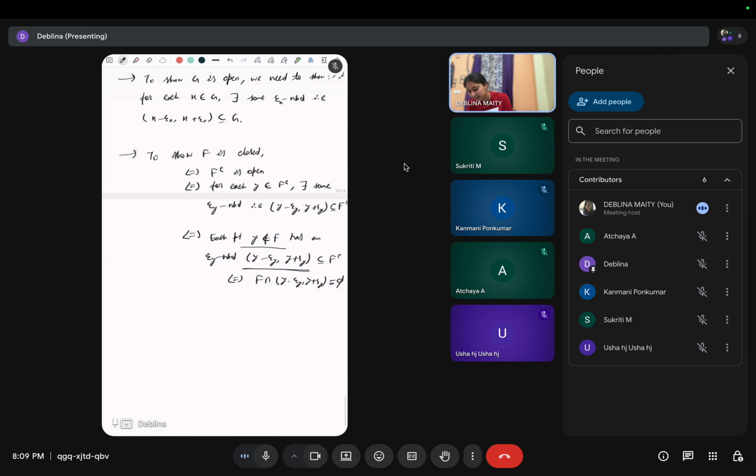Now we'll see some examples. So first one is phi. So phi is open, right? Because there is no point to be checked, so it is trivial, so phi is open. Now second thing is the whole set R. What about this R? So R is open or not?